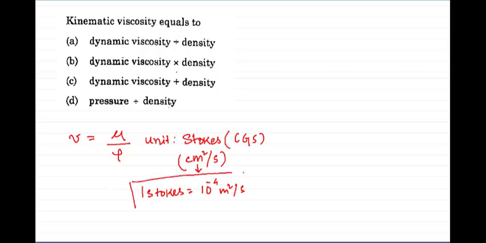So kinematic viscosity is dynamic viscosity to the density. So A is the correct answer. Dynamic viscosity divided by its density.